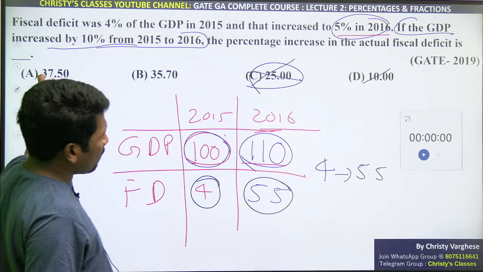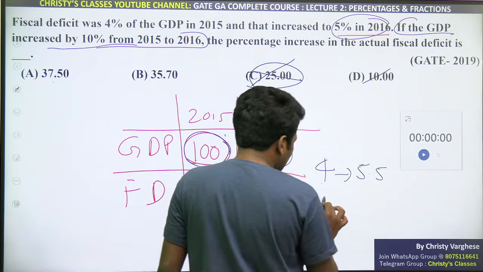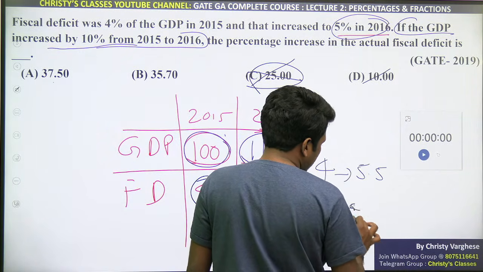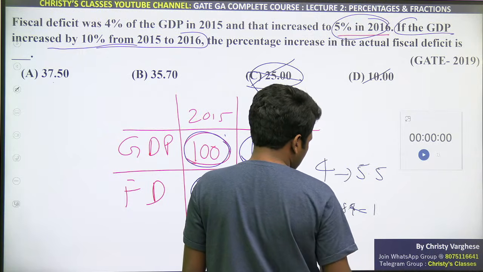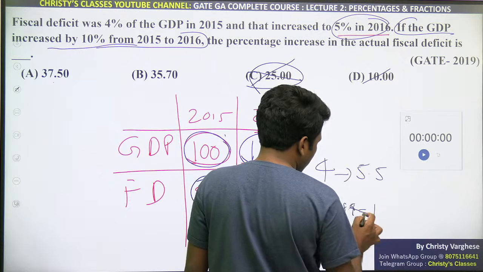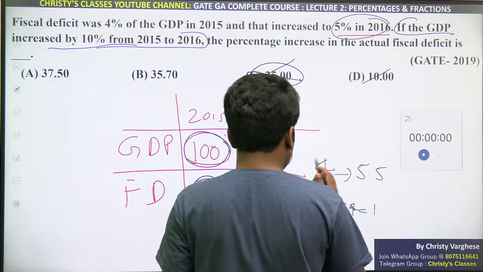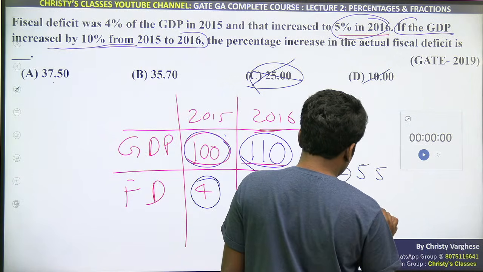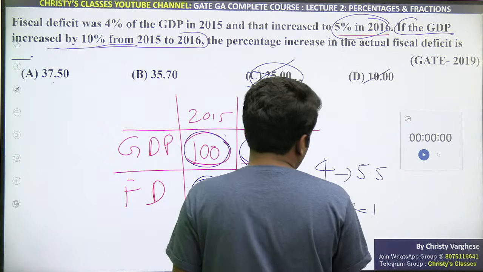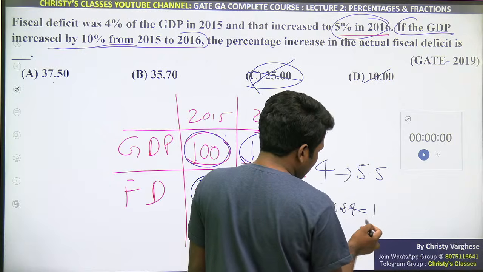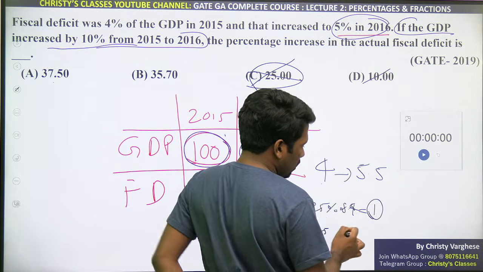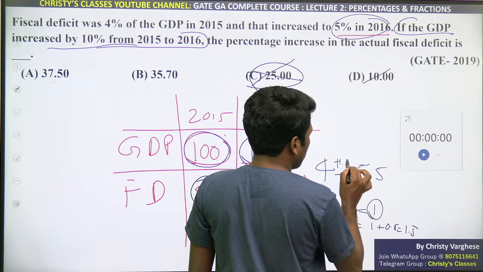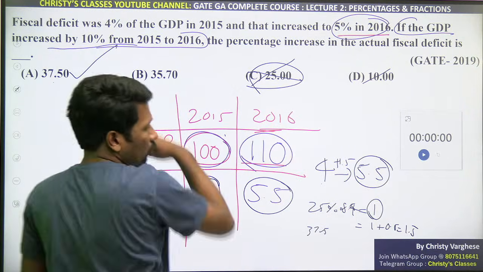Now 37.5 needs a little more work to find. Let me check. 25% of 4. You have to think this, not write this. 25% of 4 is 1. So what is 37.5%? Sorry, 25% will be 1. 37.5% will be 25% plus half of 25%. What is half of 25%? 1 plus 0.5, that is 1.5. Exactly 1.5 added, you will get 5.5 now. That will give you option A as the answer.